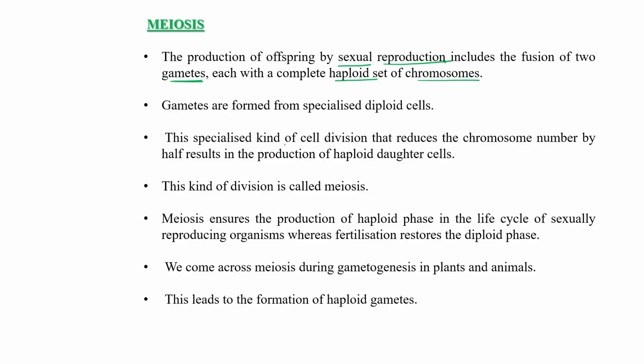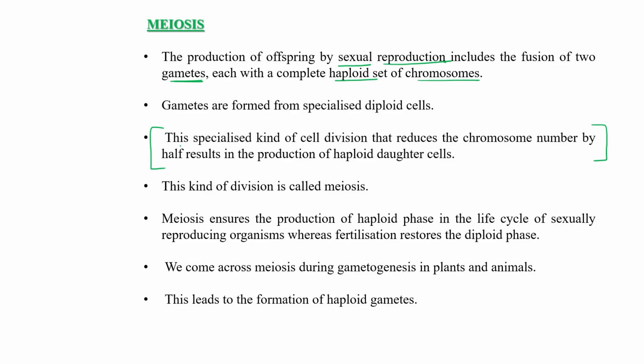This specialized kind of cell division that reduces the chromosome number by half, resulting in the production of haploid daughter cells, is called meiosis. So this is the definition. What kind of division is this? Meiosis is a specialized type of cell division by which the chromosome number is reduced by half. From a diploid cell to haploid cells, this kind of cell division is known as meiosis.